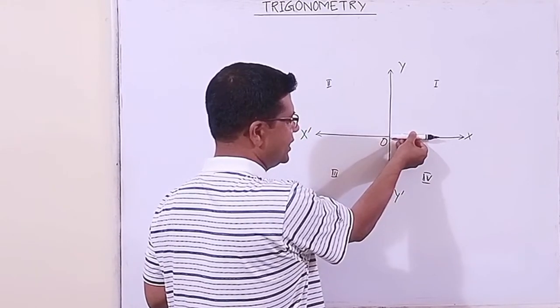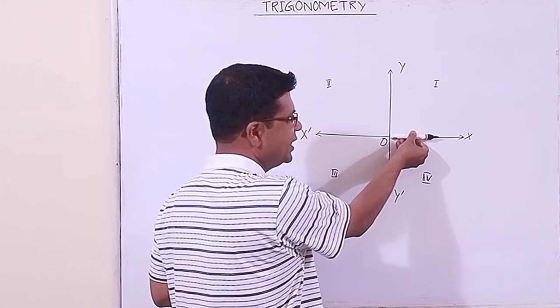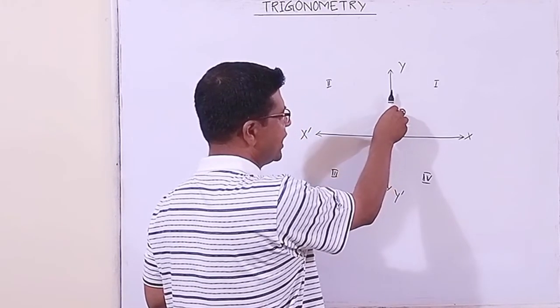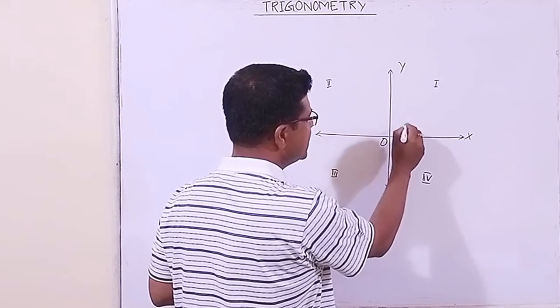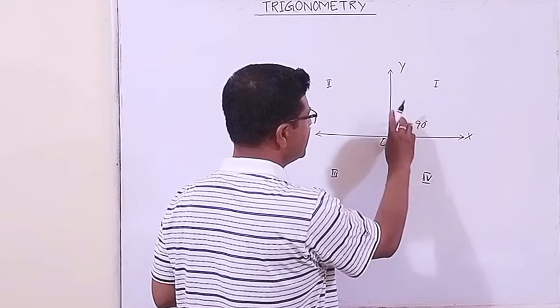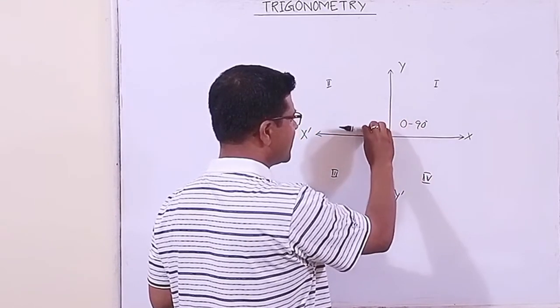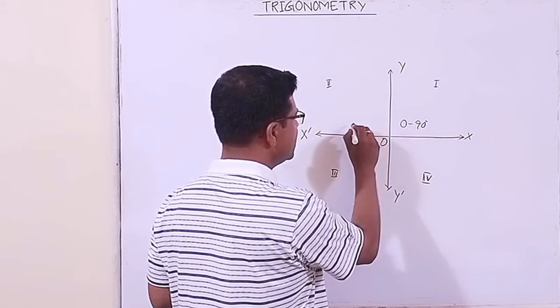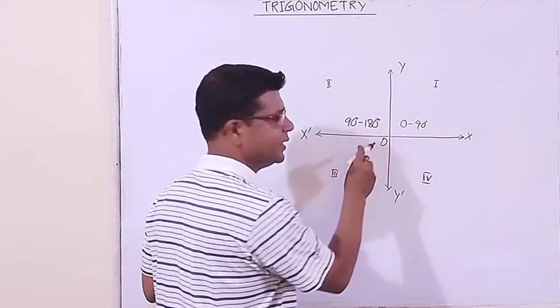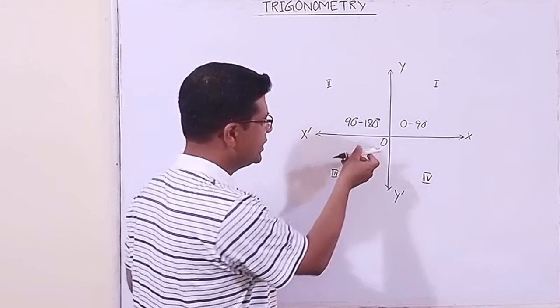When an arm rotates, at first initial, this is the reference line. If the arm stays here, this is 0 degree. If the arm comes here, 90 degree. So this is the region between 0 to 90 degree. Then this is 90 degree, and if the arm comes here, 180 degree. So this is the region between 90 degree to 180 degree. Okay, I think you are getting my point.